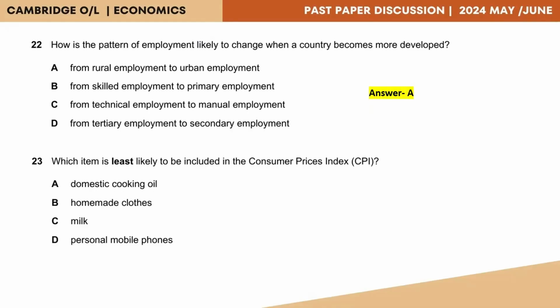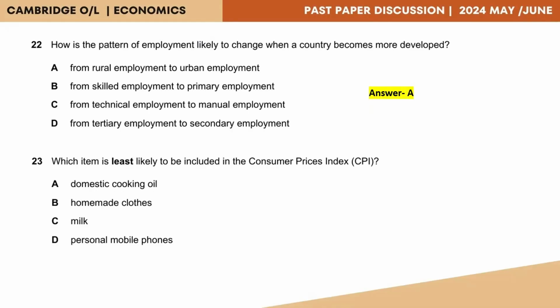products in the basket. So if we look at these products here, they have given us domestic cooking oil, homemade clothes, milk, and personal mobile phones. The question they are asking you is to find out the product that is least likely to be included in that basket of goods. So if we take domestic cooking oil, that's a very general product that people use, like every household uses it. So it's quite likely that this will be included, but they're asking us for something that may not be included or least likely to be included.